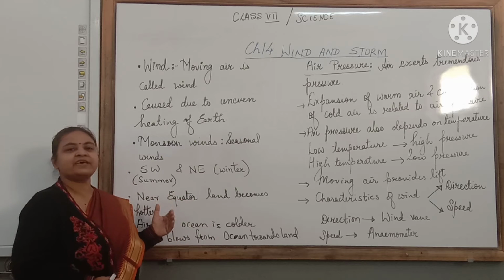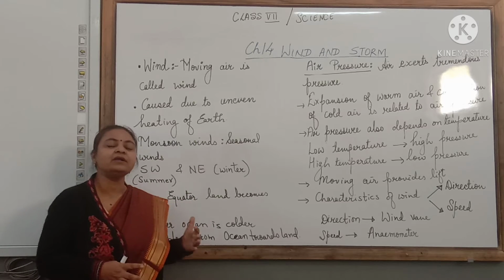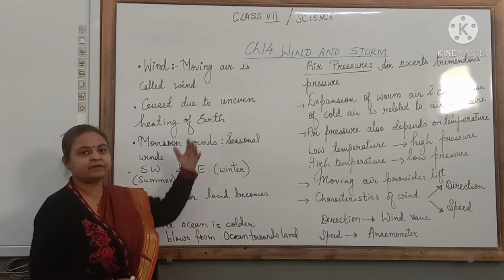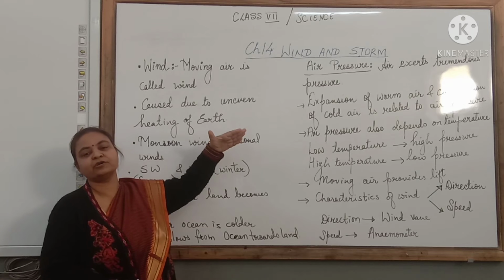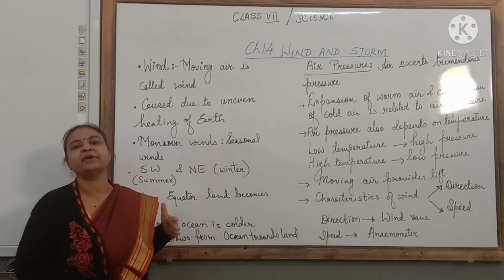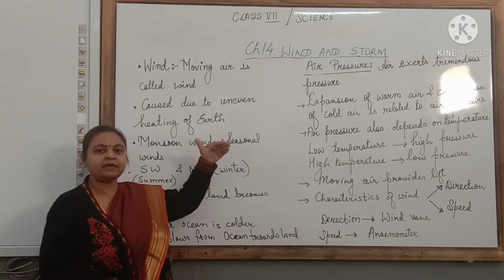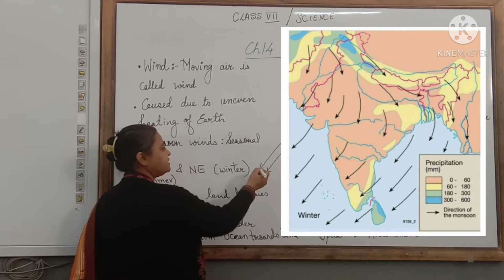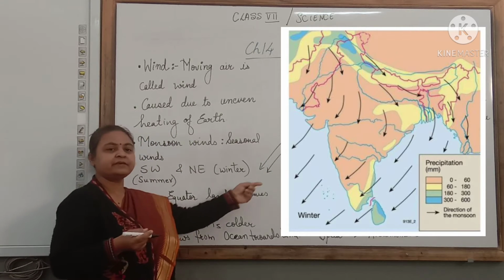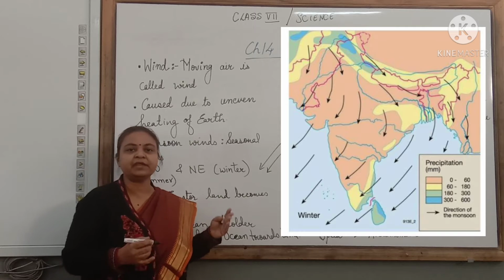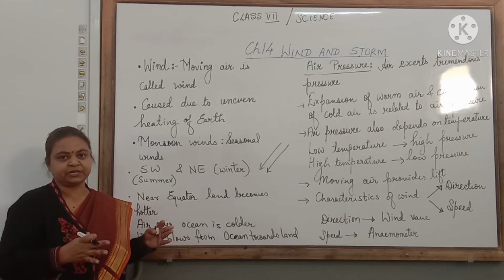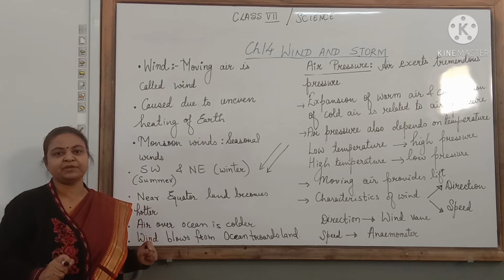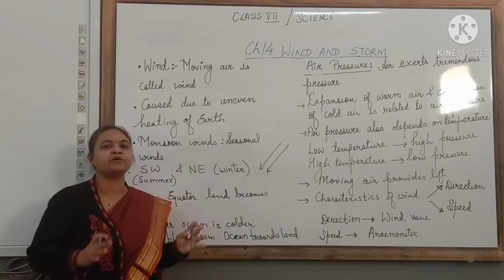Talking about the northeast monsoon winds, these are called the returning monsoon winds. The returning monsoon winds in the winters, that is October, November, are crossing over the Bay of Bengal. And when they are crossing over the Bay of Bengal, they are coming this way, northeast. So they are heading towards the southern part of India and bringing rainfall in Tamil Nadu especially. In Tamil Nadu it rains in October, November. That is the rainy season in Tamil Nadu. That is the winter monsoon or the returning monsoon winds.